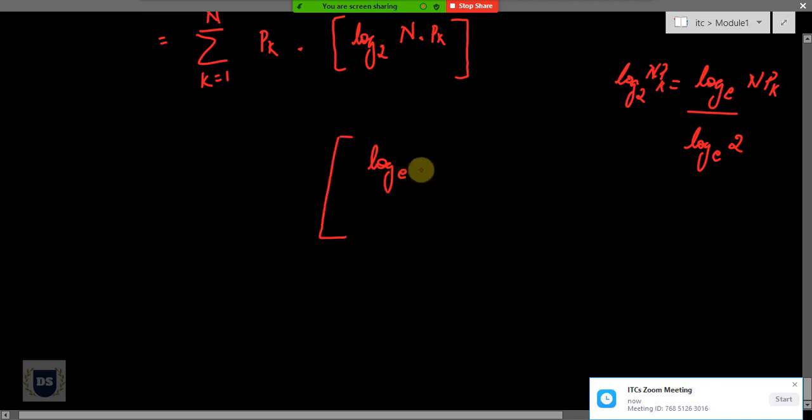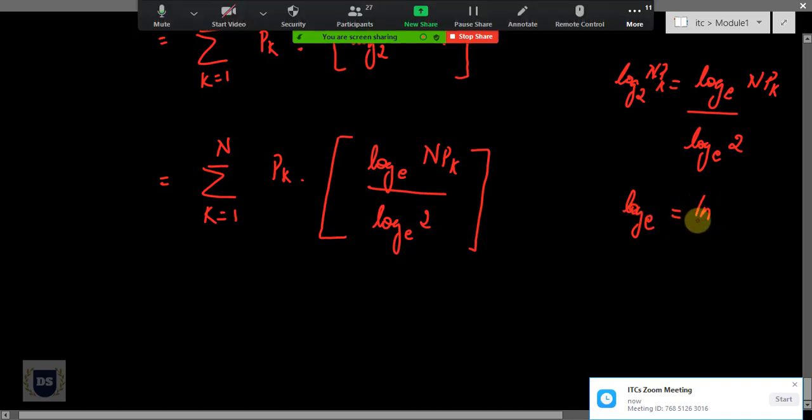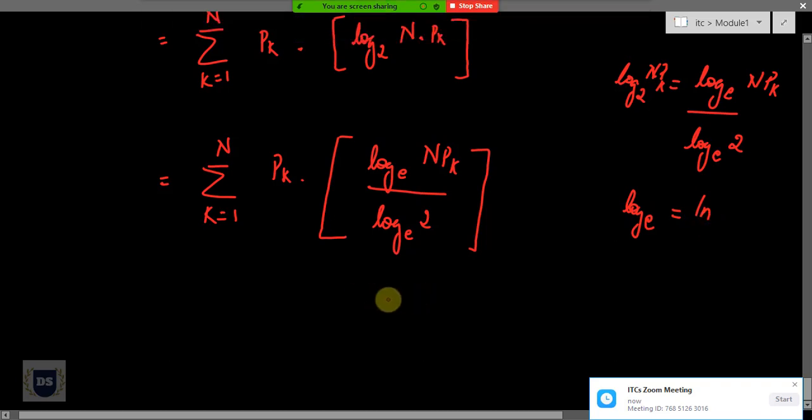So I'll have it as equal to log to the base e of npk whole divided by log to the base e of 2. And we also know that for logarithms, if the base is e, that is exponential, then we call it natural logarithm. Shorthand for log to the base e is ln. So here I'll replace log to the base e with ln. I'll just replace the one in my numerator, and I'll keep my denominator as it is because of our next step.